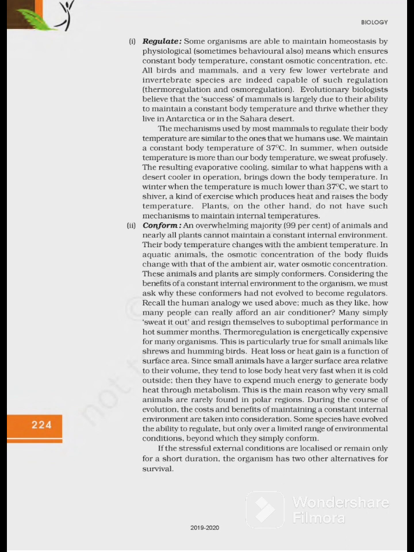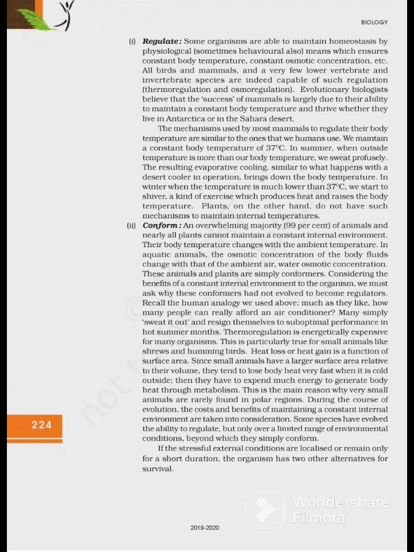रेगुलेट हो गया, देन कन्फर्म. कन्फर्म में क्या आता है? In overwhelming majority, 99% of animals and nearly all plants cannot maintain a constant internal environment. ठीक है, their body temperature changes with the ambient temperature. In aquatic animals, the osmotic concentration of the body fluids changes with that of the ambient water osmotic concentration. These animals and plants are simply conformers.